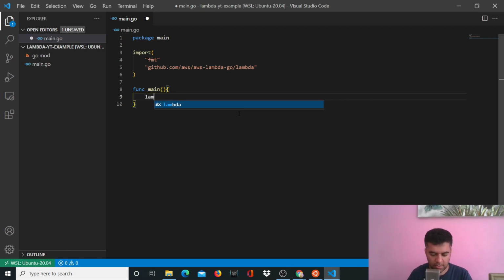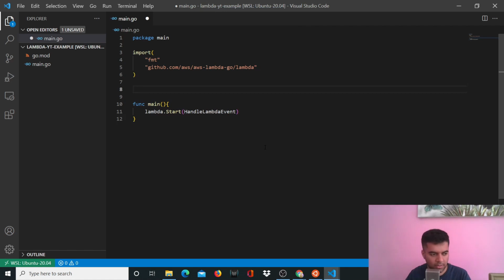And all we're going to say here is lambda.start, and in that, lambda is basically this package that we have imported, and start is a function that the package gives us. And here we'll say handle lambda event, which is a function that we are passing to this function. All right, so this means that handle lambda event is a function that we'll have to create here. So we'll create that function, handle lambda event,